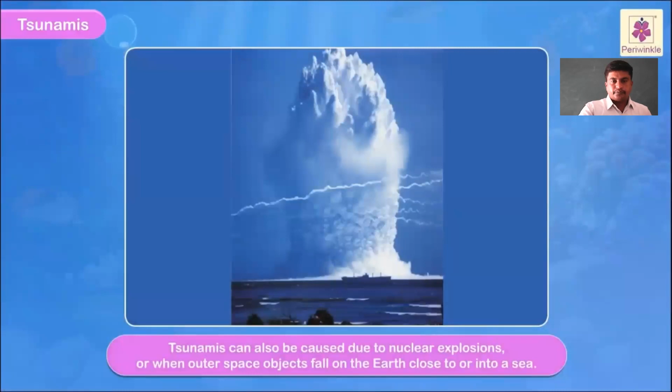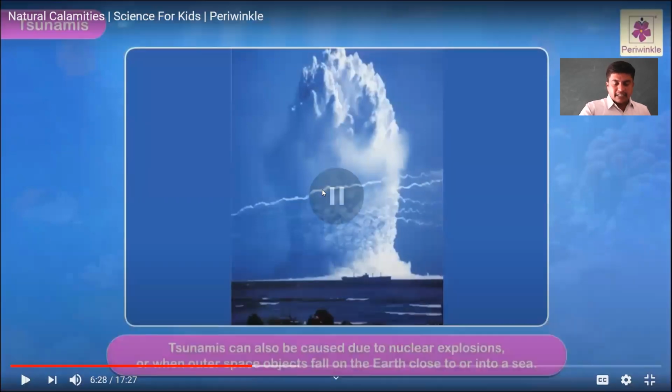Tsunamis can also be caused by nuclear explosions. What are the causes of the tsunami? We need to find out the reasons.